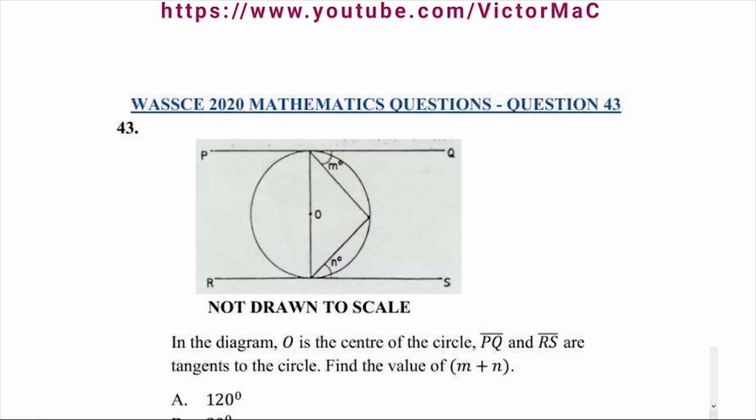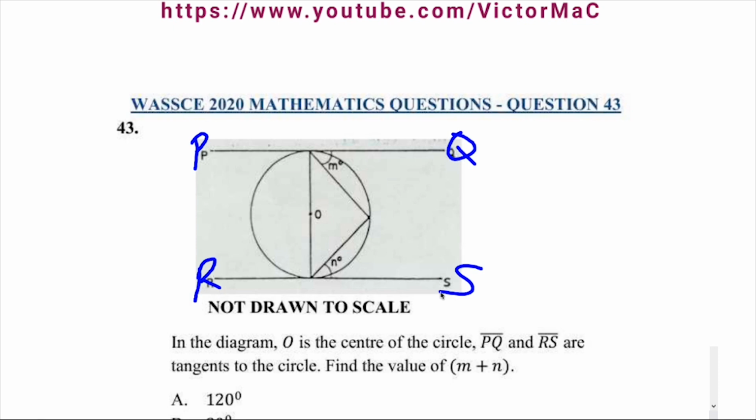WASSCE 22 mathematics question number 43. In the diagram, O is the center of the circle, PQ and RS are tangents to the circle. Find the value of M plus N.